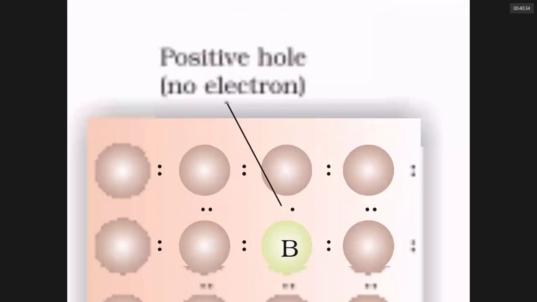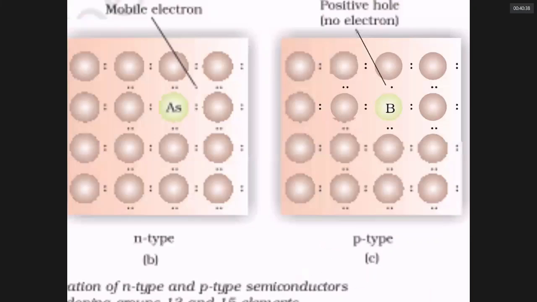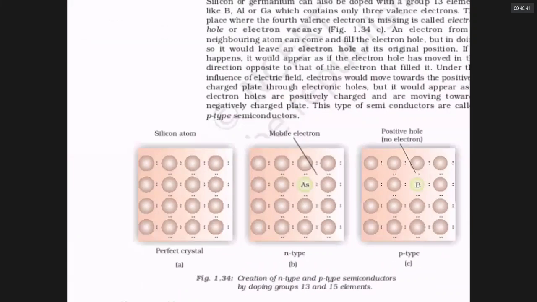The direction of movement of the hole is opposite to the direction of movement of the electron. If the electron is coming forward, the hole is going backward. This allows the current to flow. This type of conductor is called a P-type semiconductor or positive hole type semiconductor. These are the 2 types of semiconductors we come across.